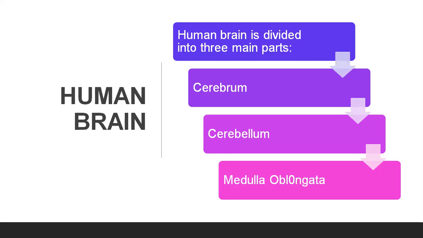Now, what are the functions of brain? It receives the information from the receptor organs and sends them to the effector organs. It controls and regulates overall functioning of the body. It acts as the site of intelligence, memory, and reasoning. The human brain is divided into three main parts: cerebrum, cerebellum, and medulla oblongata.